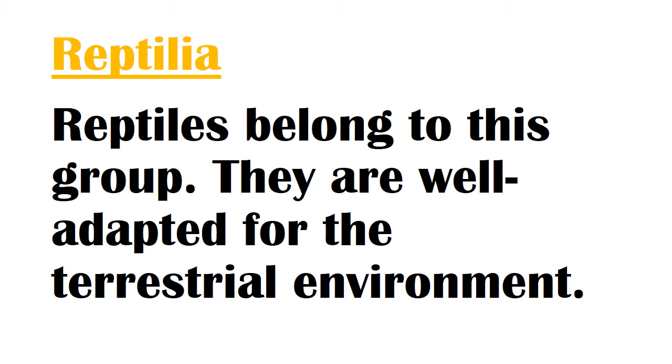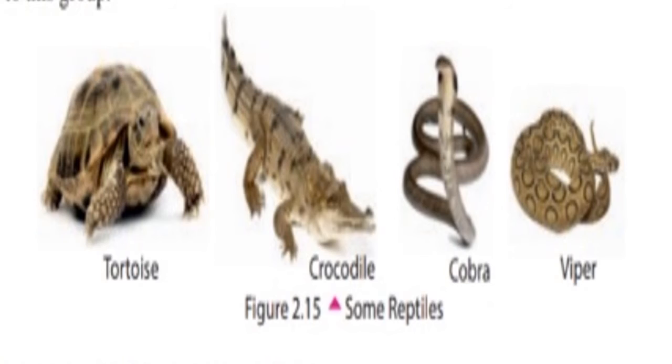Next vertebrate group is reptilia. Reptilians belong to this group. They are well adapted for the terrestrial environment. Examples are tortoise, crocodile, cobra, viper. Features of reptilia.